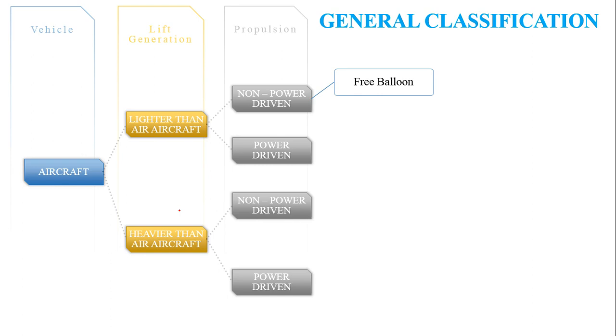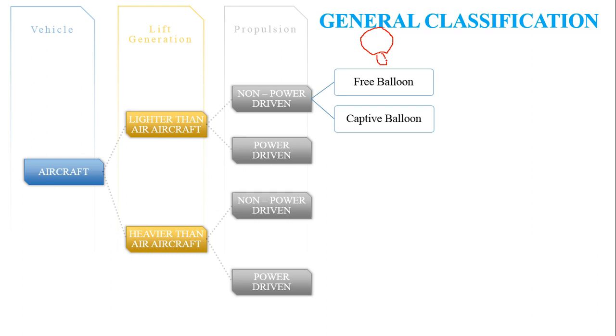Now when we further classify each of these categories, non-power driven or lighter than air aircraft can be either a free balloon or a captive balloon. Free balloon is nothing but the kind of weather balloons or hot air balloons which are flown generally for research purposes or recreational purposes, and these were used in the early days.